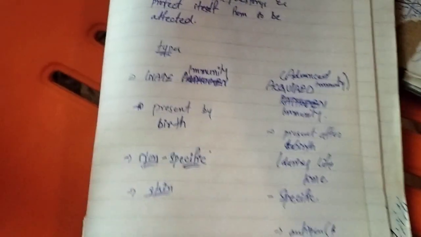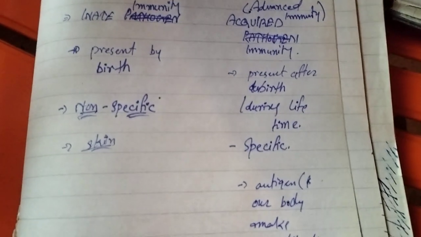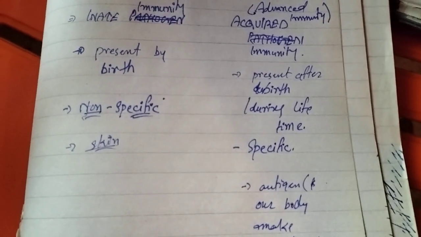Now acquired immunity is further divided into two types: passive and active.